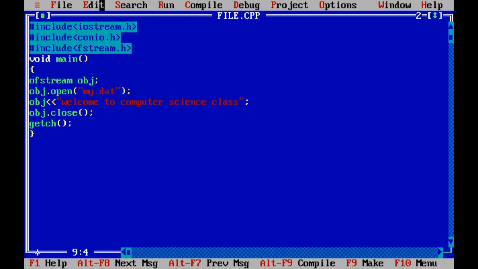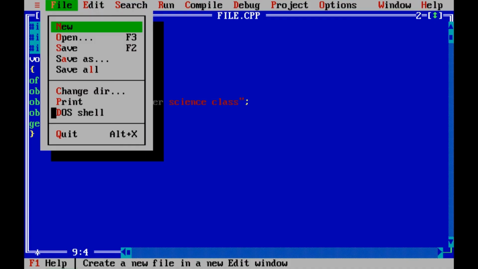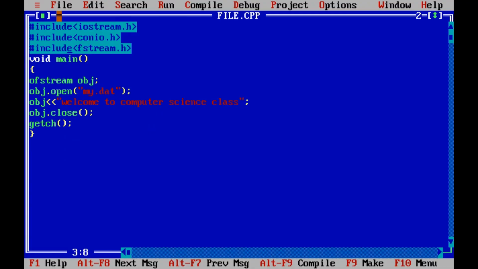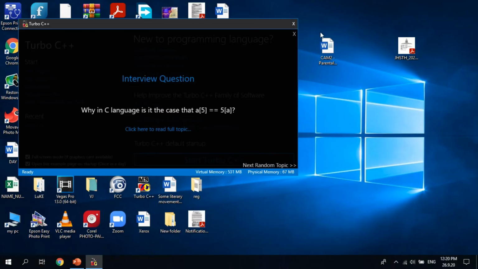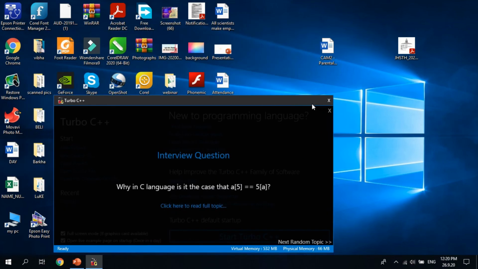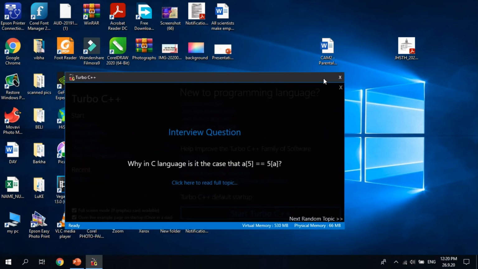So where should it be? Let's see. For that we have to come out of this program, so I am moving out of this, saving it, and quitting. Now I will show you where our file is.